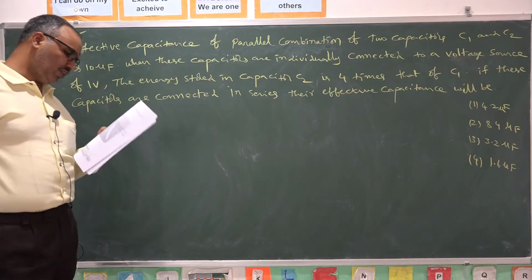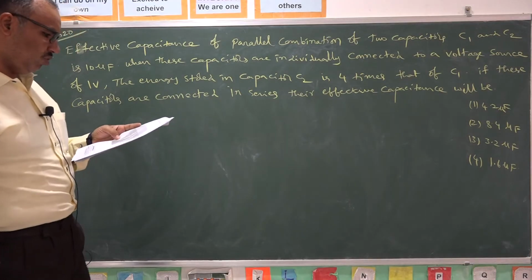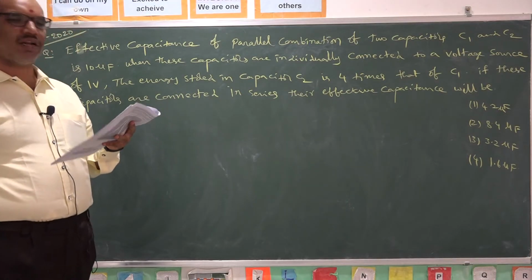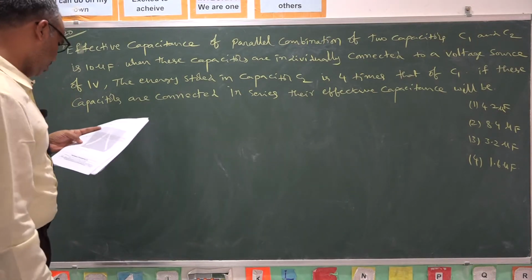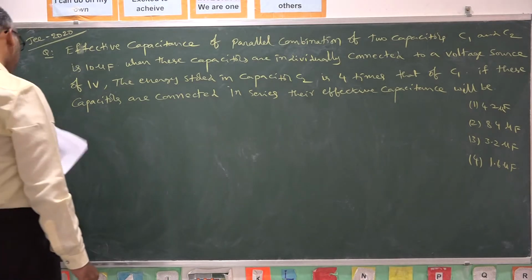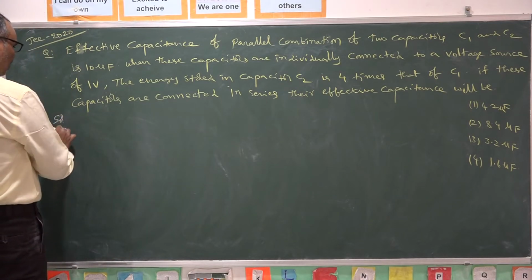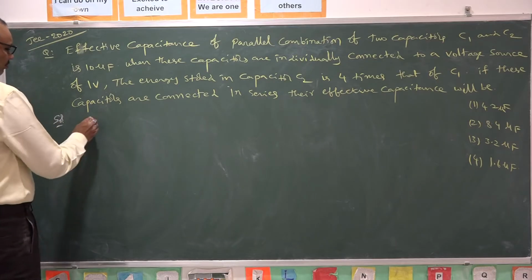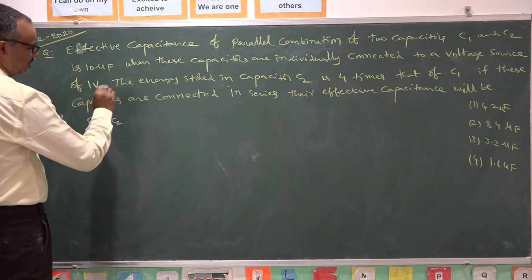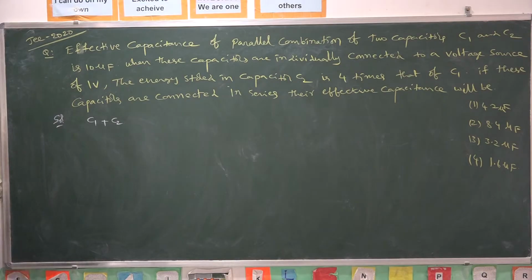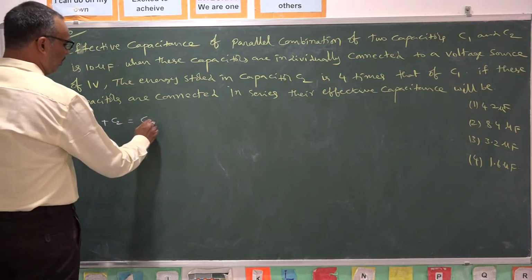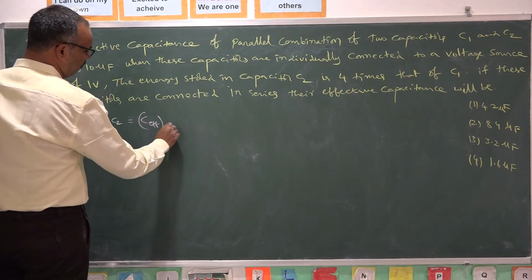The solution is quite simple. When two capacitors are connected in parallel combination, C1 plus C2 will be the effective capacitance.